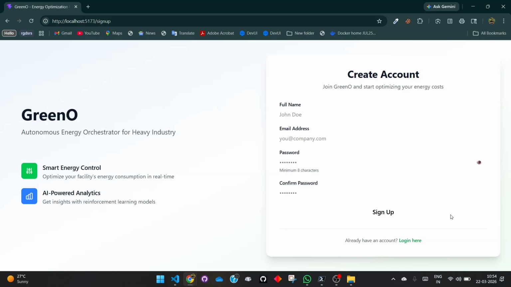And for this orchestration, we are using an RL agent, that is a reinforcement learning agent, which is working on a policy optimization problem, trained on PPO, that is the proximal policy optimization algorithm. So let's deep dive into the portal and see how it works.